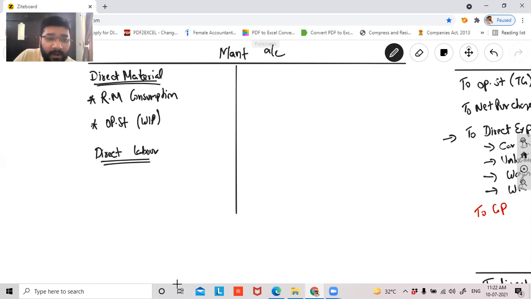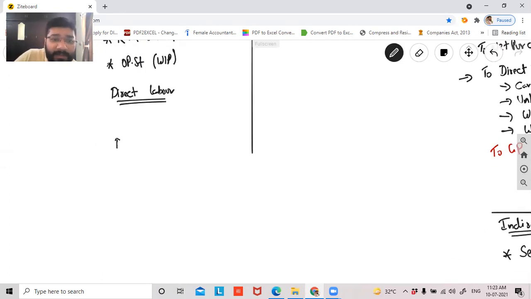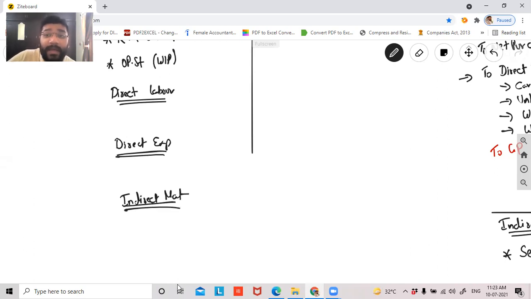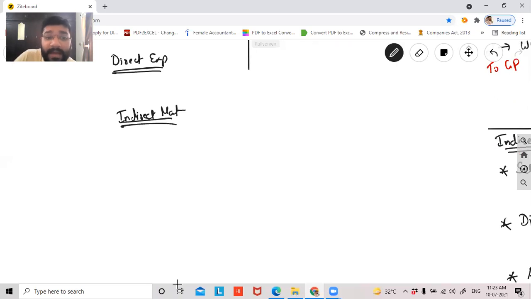Okay. Then we record direct expenses. I'll leave some space here. Then I'll write direct expenses. Then we record indirect material. Direct material, indirect material. Then we have indirect labor. Then we have indirect expenses.